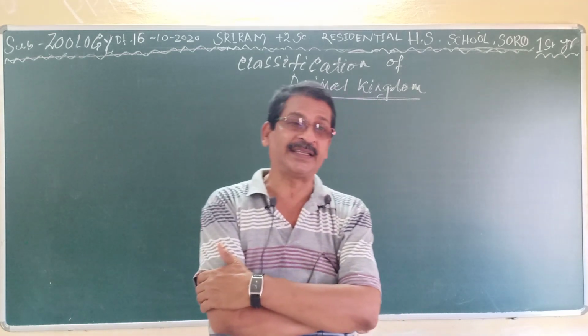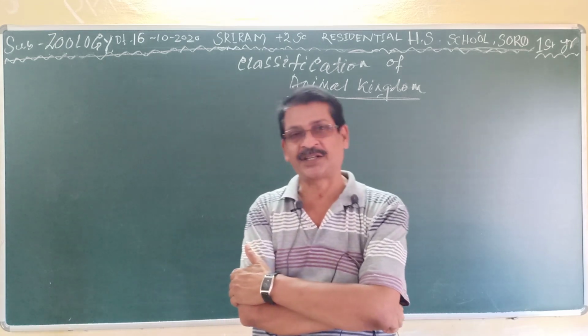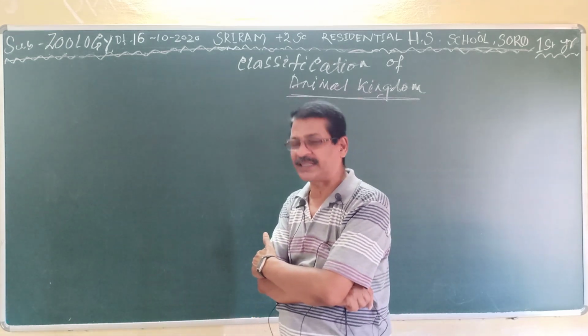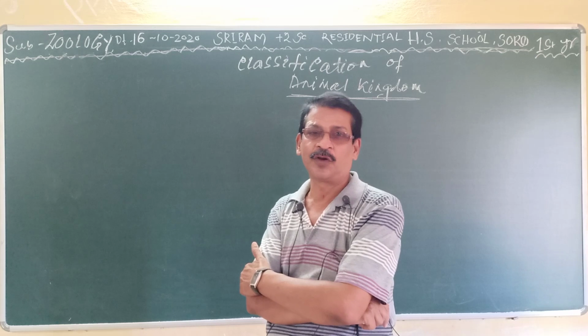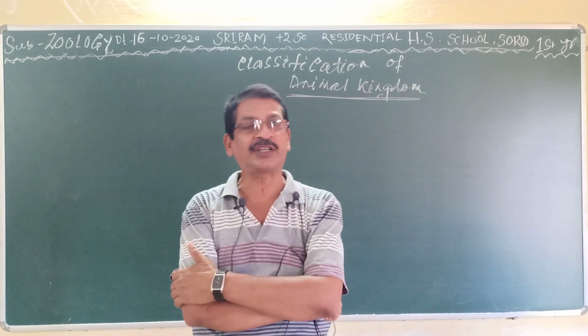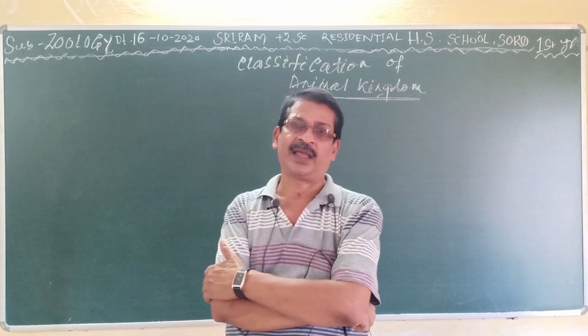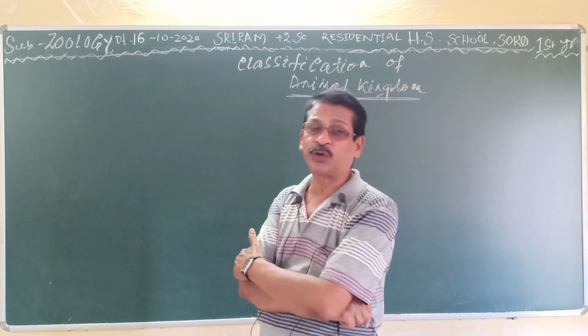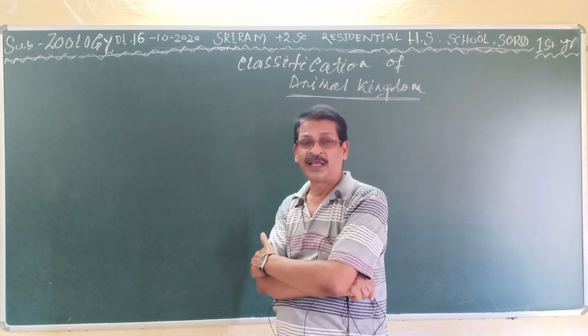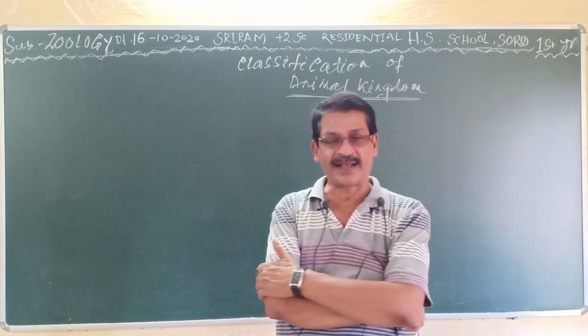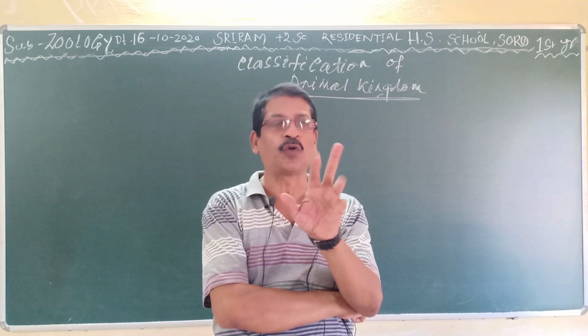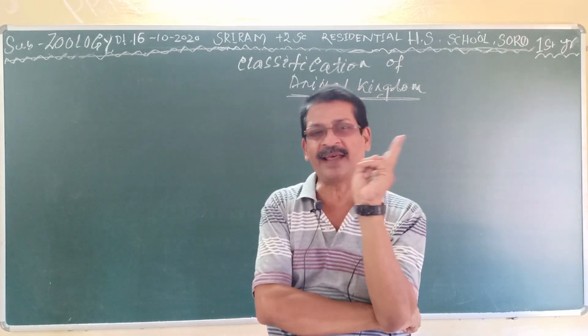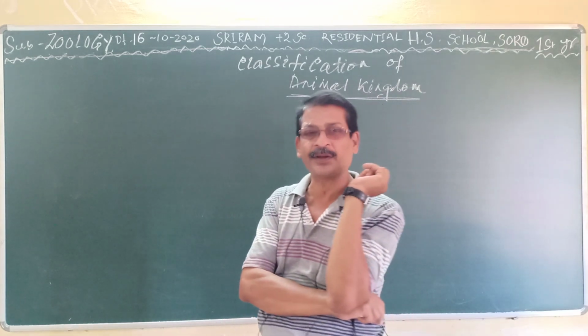Before this 5 kingdom classification, there was a 2 kingdom classification, and under the 2 kingdom classification there was Plantae and Animalia. Only 2 groups. Clear?